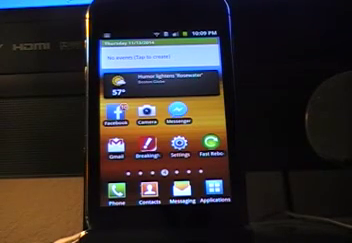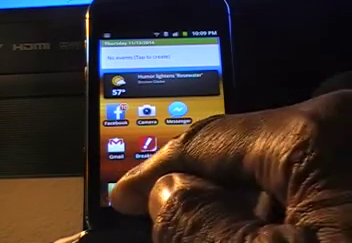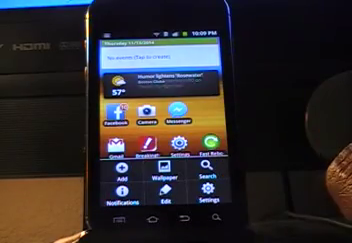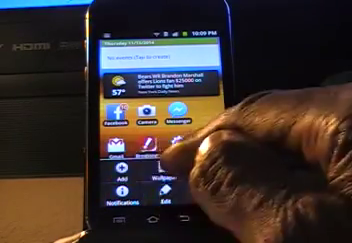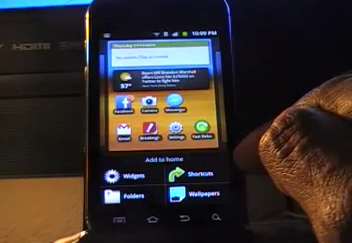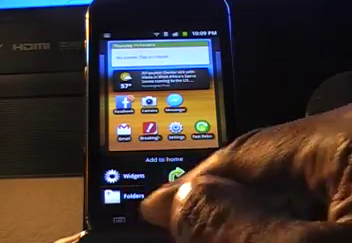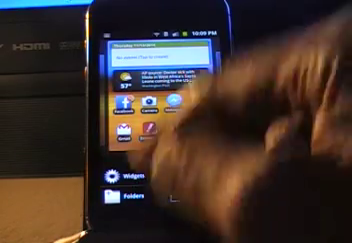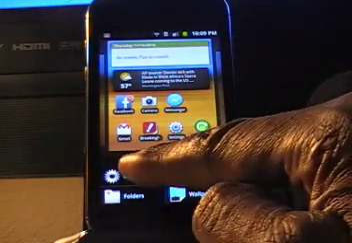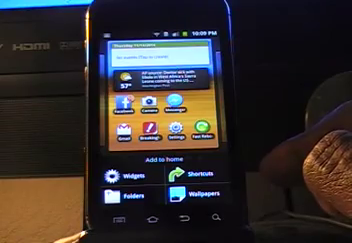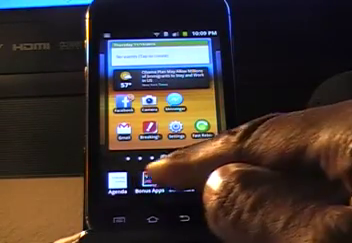Let me see if I can go over the menu button. Okay, you have add. You push that. Actually, what do you want to add? Widgets, shortcuts, folders, or wallpapers? Well, let's try widgets first. Here you get a list of widgets.